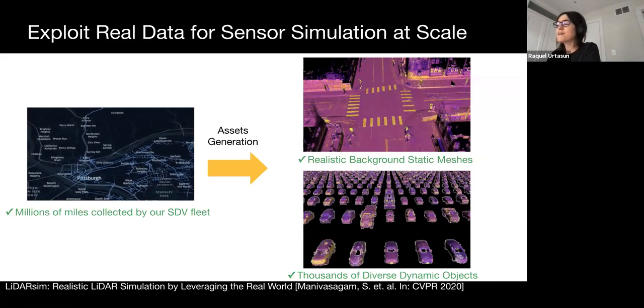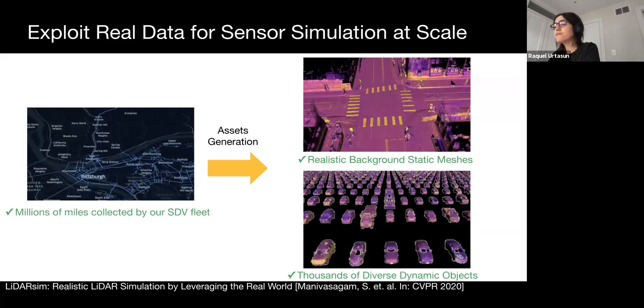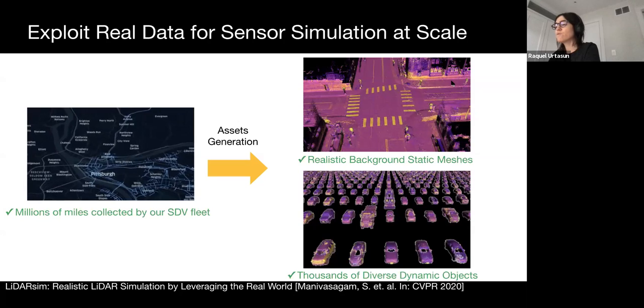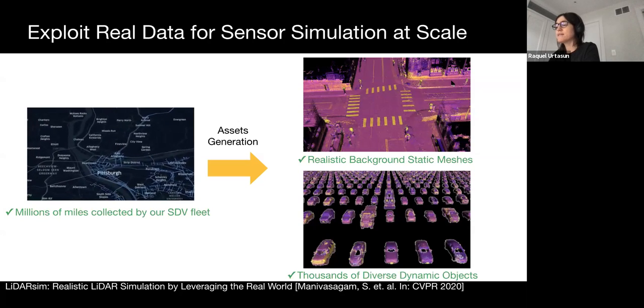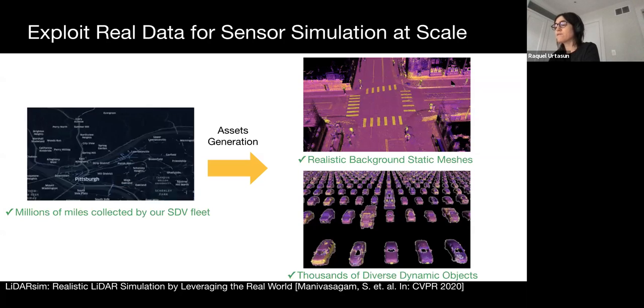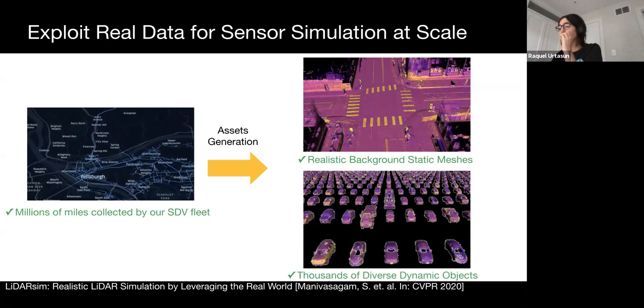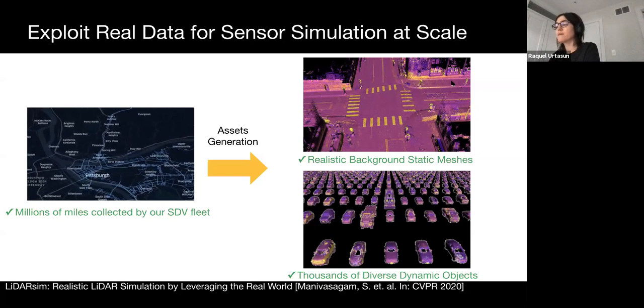To create the V2VSim dataset, we leverage millions of miles collected by our SDV fleet to create simulation worlds that are realistic, such as the background meshes and dynamic objects seen on the right. Since we are doing V2V, we will be simulating sensor data from new viewpoints, which means it's important we have good coverage of the background meshes and dynamic objects we create.